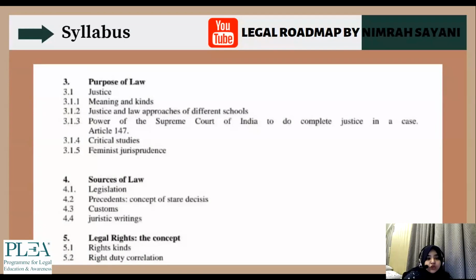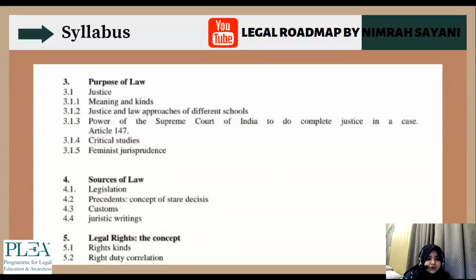Now, from the fourth module onwards, it's something which I think everybody should focus upon according to the trend in the past year papers. So legislation, precedents, customs, juristic writings, all of these topics will be there somewhere or the other in the paper. And I assume since the last two batches had the online papers, our point of reference is going to be the past year papers, which are 2019 backwards basically.